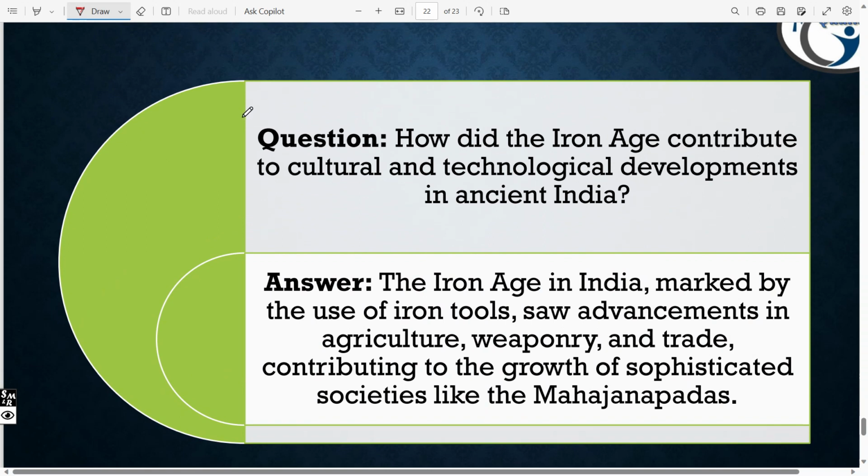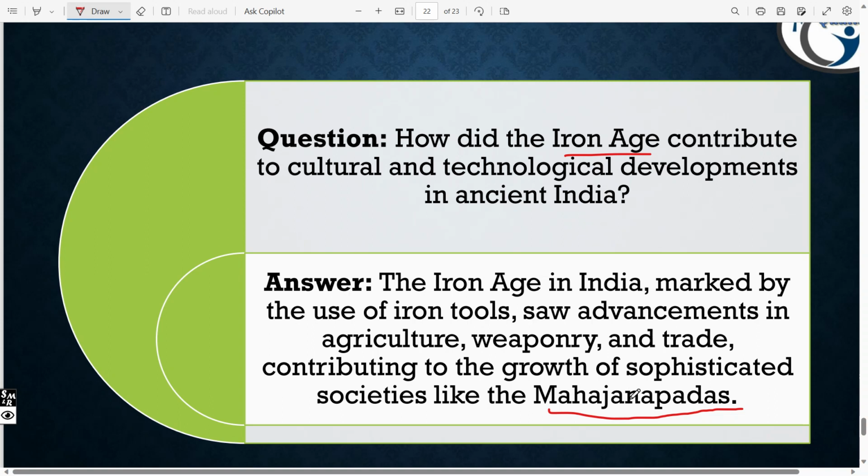Now, how did the Iron Age contribute to the cultural and technological development of ancient India? How? The Iron Age in India, marked by the use of iron tools, saw advancement in agriculture, weaponry for wars, and trade, contributing to the growth of sophisticated societies like the Mahajanapadas. The Mahajanapadas we'll discuss in later videos. You can get detailed information there.